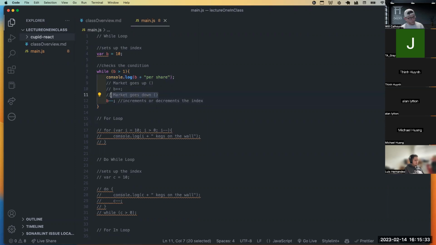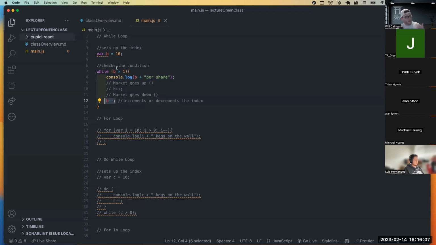Then the next day the market goes down. B minus minus, B now becomes 9, sorry, 10 minus 1. That's what the minus minus is. That's the same thing as saying B minus 1. Now is 9 still greater than 1? Yeah, it's still true, right? This condition is still true. 9 is greater than 1. So then let's go ahead and console.log $9 per share. Then the next day the market goes down again, B minus minus.